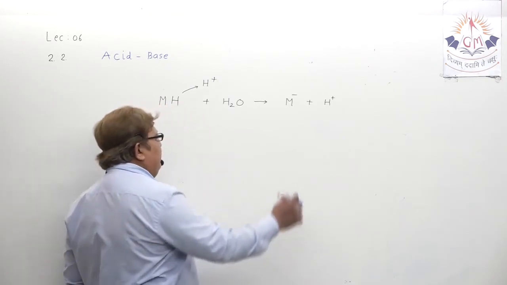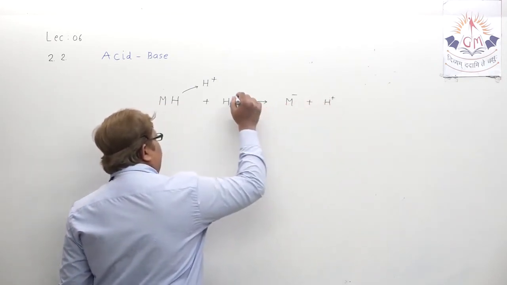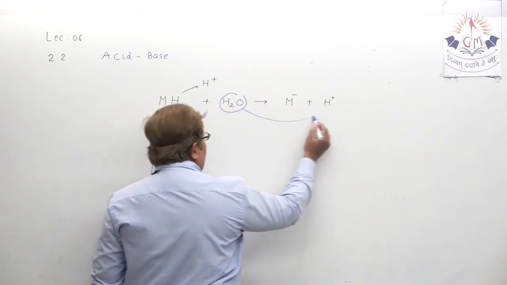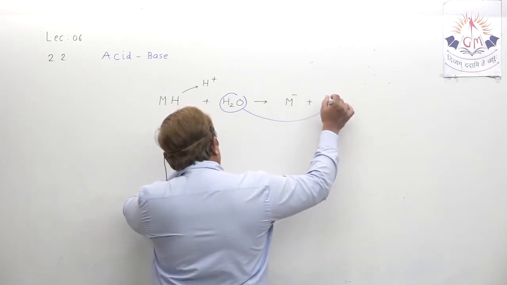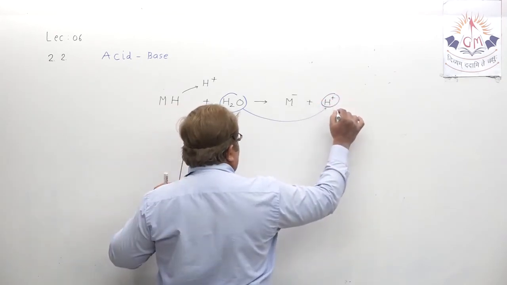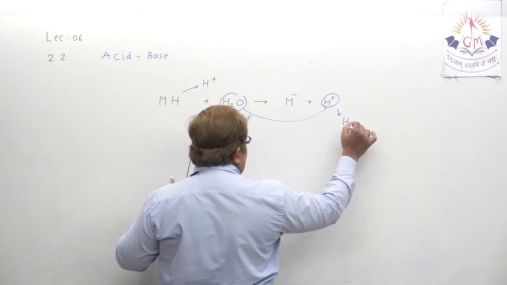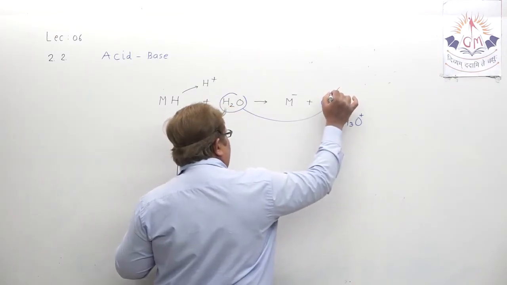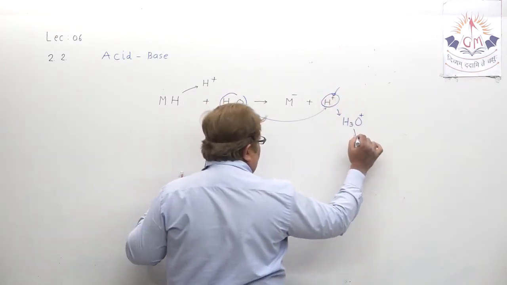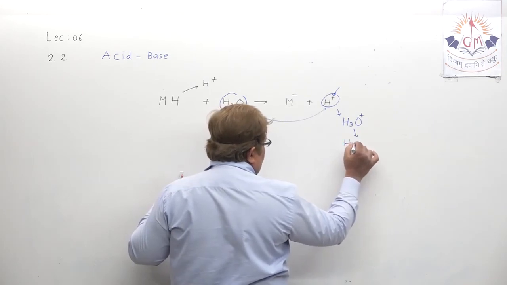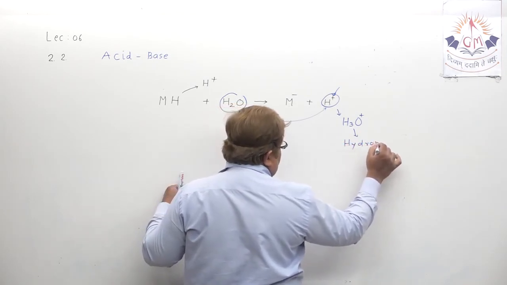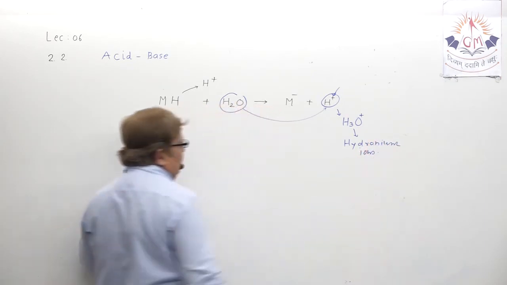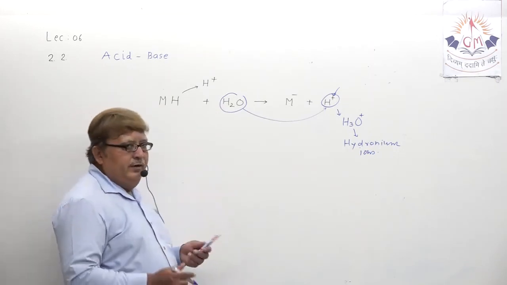So a hydrogen ion never remains independent, but it immediately reacts with a water molecule, and it will never exist this way, but it will exist in the form of which ion? H3O plus ion. This is called hydrogen ion, but H3O plus is known as hydronium ion. Understood, my dear student? Hydronium ion.